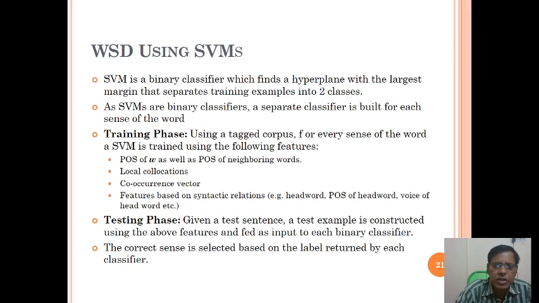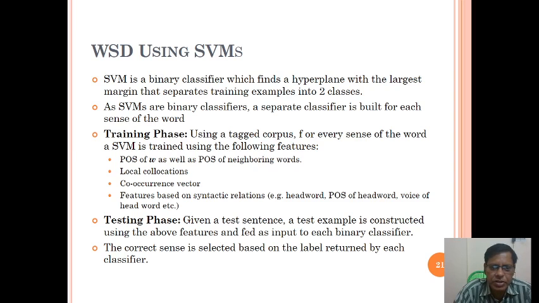Okay, so WSD using SVM. SVM is a binary classifier which finds a hyperplane with the largest margin that separates training examples into two classes. Training phase, testing phase. The first one is the training phase. Training phase is using a tagged corpus for every sense of the word.